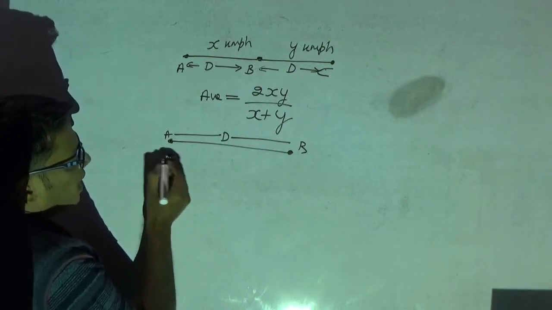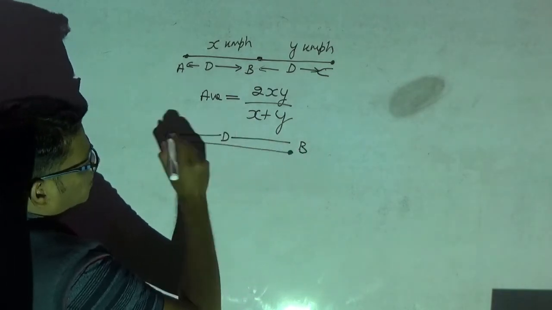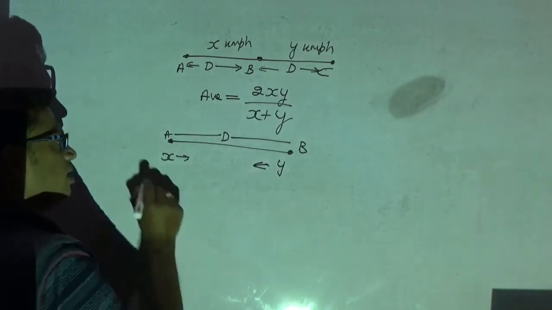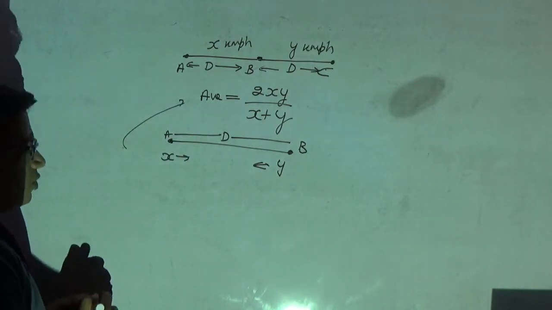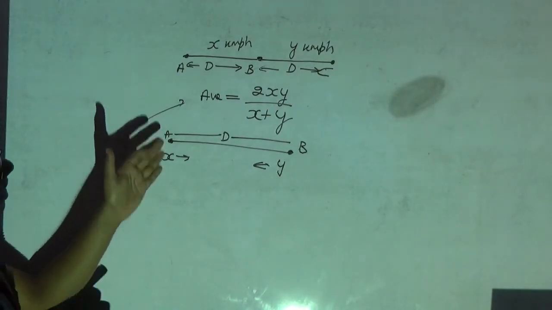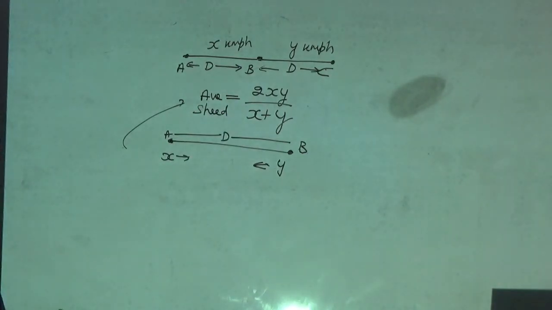While going from A to B, I am moving with x kmph, and while coming back from B to A, I am moving with y kmph. But however, the distance is the same. Then also I can apply this formula. Whenever the distances are the same, I can apply the formula. Average speed is given by 2xy divided by x plus y.